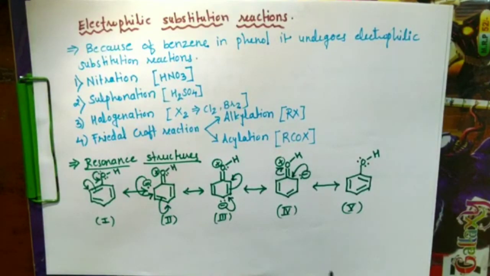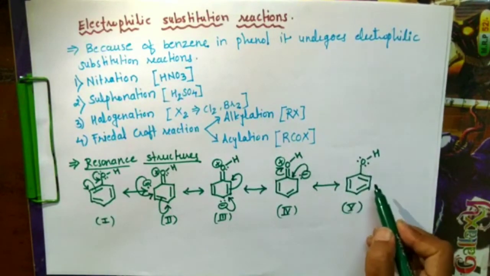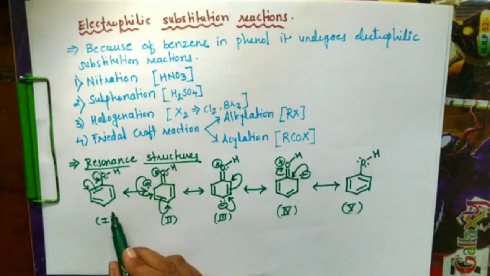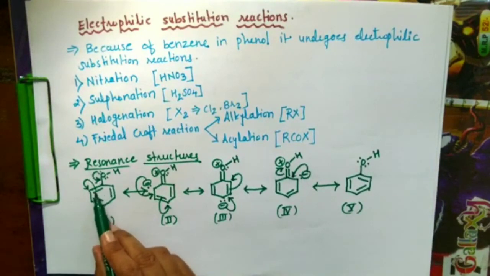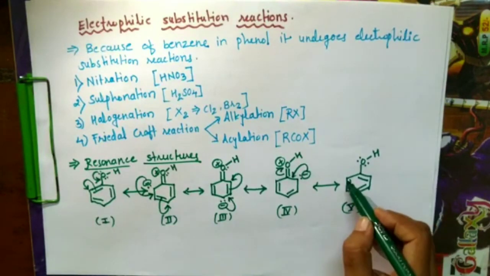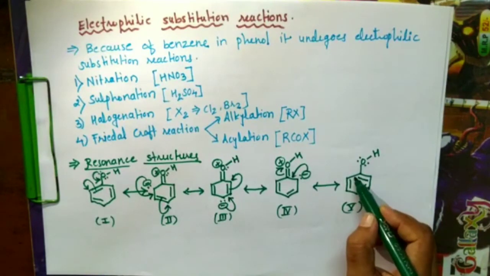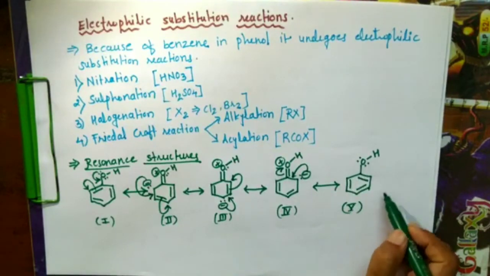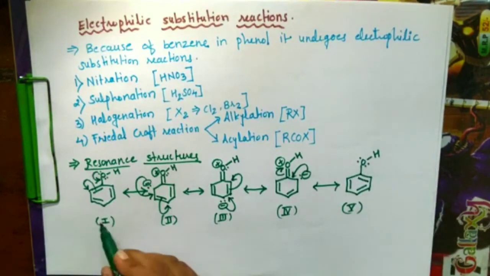So look at the first and the last, the first and the fifth. The fifth has the reverse position of double bonds as compared to the first one. In the first, the double bond is between the first and second carbon, but here between the first and second it is a single bond. So it is exactly the reverse position of double bonds as compared to the first structure.